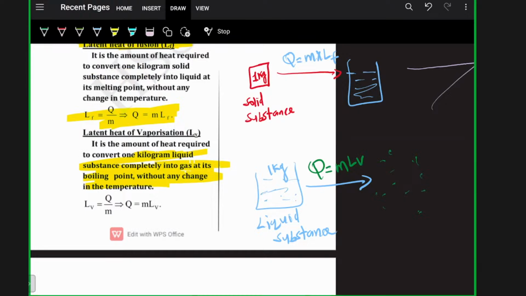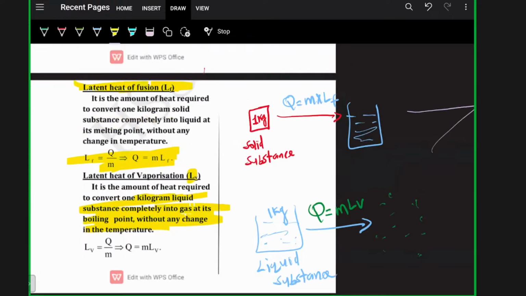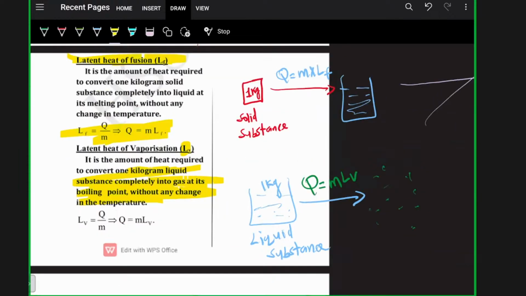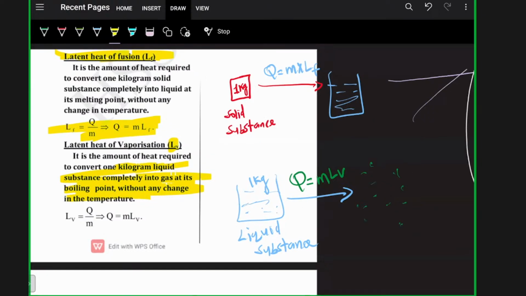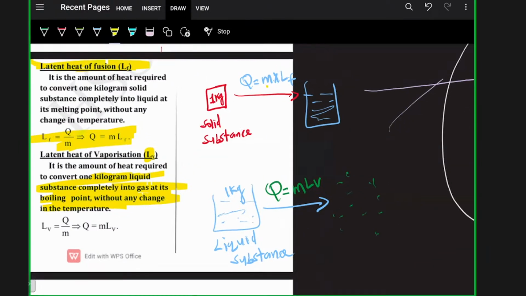LV is latent heat of vaporization and LF is latent heat of fusion. So latent heat of fusion is the amount of heat required to convert from solid to liquid. And what is latent heat of vaporization? It's the amount of heat required to convert from liquid to gas. If we put M as 1 kilogram, the heat will be LF, or the heat will be LV. It's clear now? Correct.